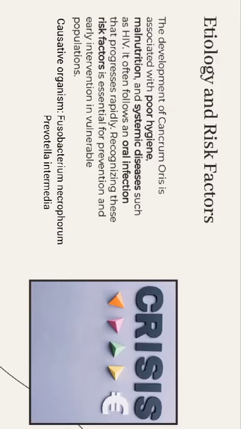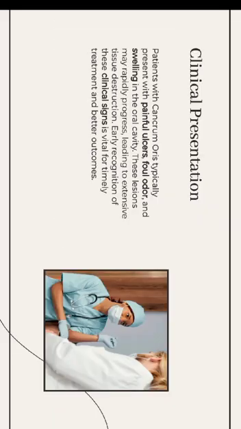And now we'll look at the etiology and the risk factors. The main etiology here are malnutrition, poor hygiene, and systemic diseases, which may include AIDS and HIV. And the causative organisms are Fusobacterium necrophorum and Prevotella intermedia. And next come the clinical features.